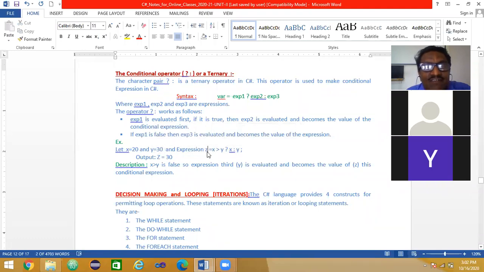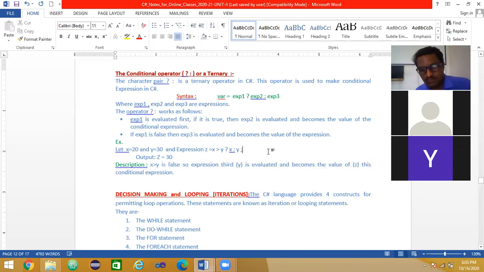So there should be a variable on the left hand side. That is why you have to concentrate on the syntax. On the left hand side there should be a variable. If the condition is true, this is assigned to the variable. If this condition turns out to be false, this expression or direct value I can keep. This direct value or expression is evaluated and that return value will be assigned to this variable. Okay, therefore z is equal to 30 this time. If I make x equal to 30, y equal to 20, that time 20 will be assigned to this. If the condition is false, expression y is evaluated and becomes the value of z. So very simple concepts are there.